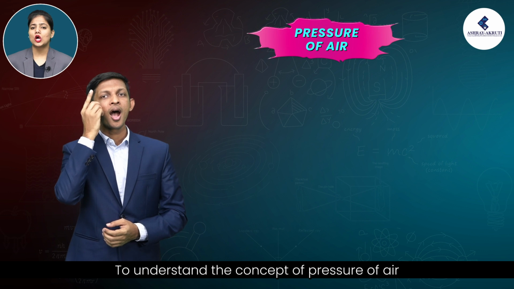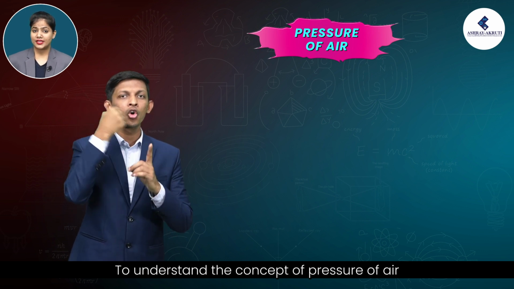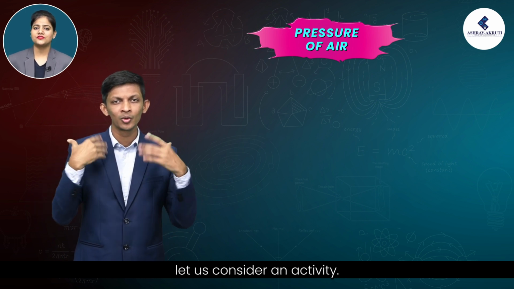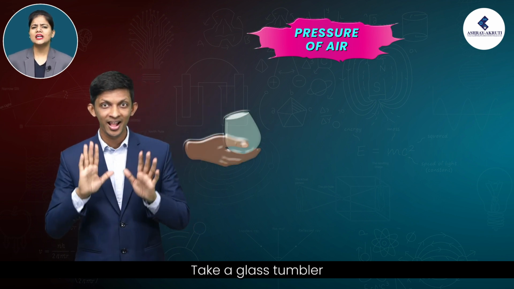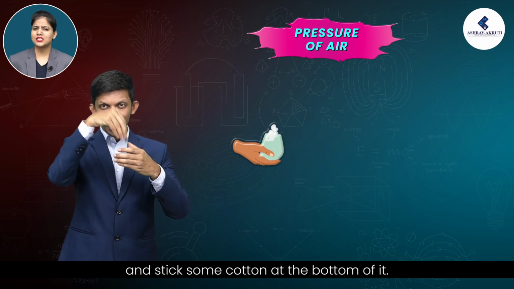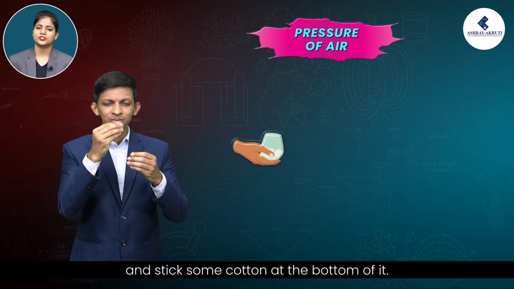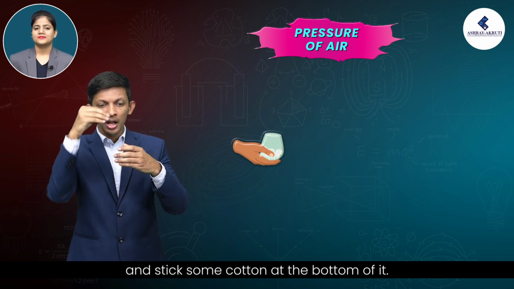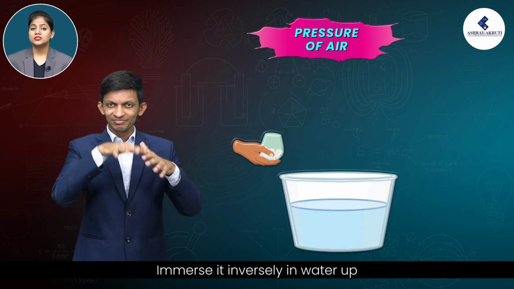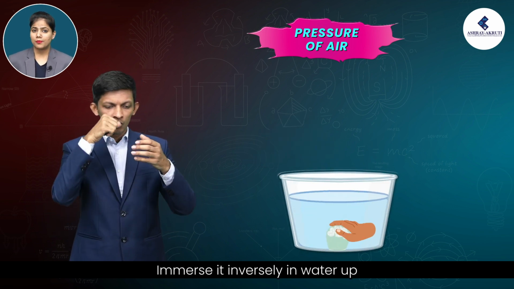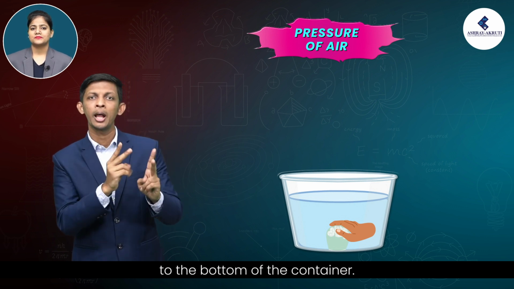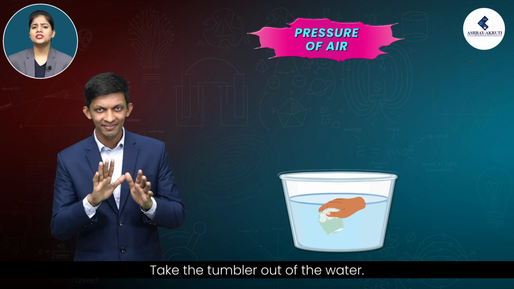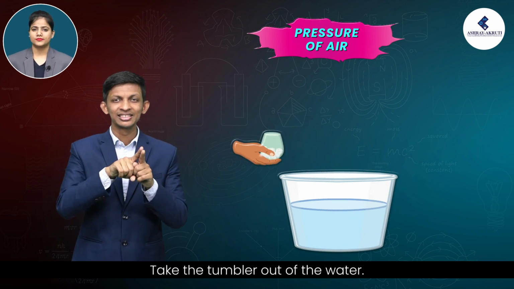To understand the concept of pressure of air, let us consider an activity. Take a glass tumbler and stick some cotton at the bottom of it. Immerse it inversely in water up to the bottom of the container. Take the tumbler out of the water.